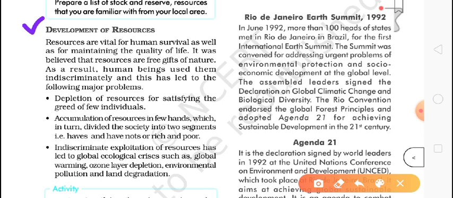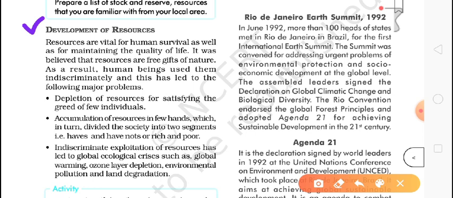We all know that for running our life and for making it better, we need different resources. It was believed that resources are a free gift of nature. As a result, because of his greed, human beings started using them very indiscriminately. So it raised some problems.